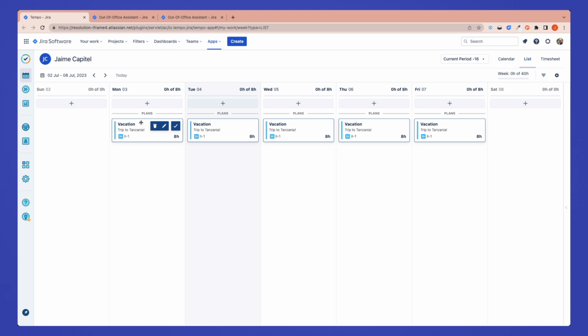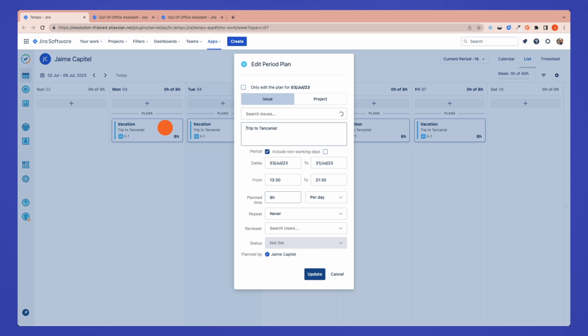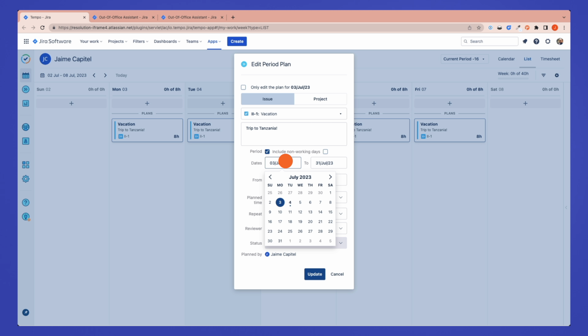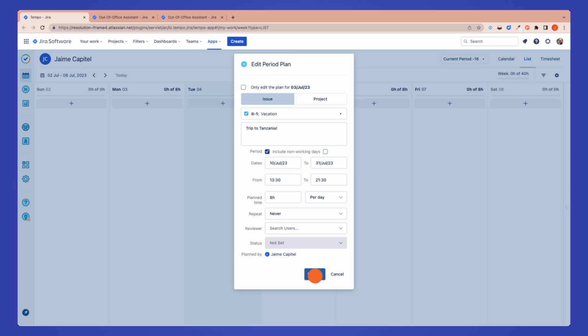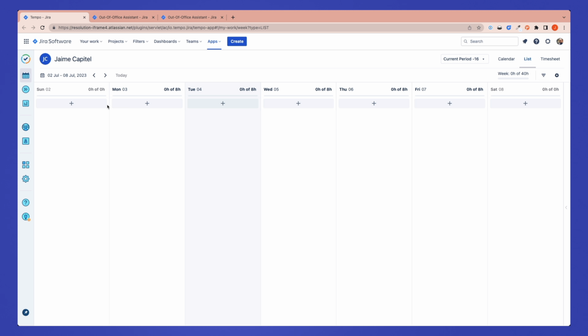In summary, any changes in the plan will propagate to out-of-office. Let's see it. I'm going to change dates of my trip to Kenya and make it start next week. So I hover over the plan to edit it. Push the start date for a week. And save. Now the plan is not showing in my week.